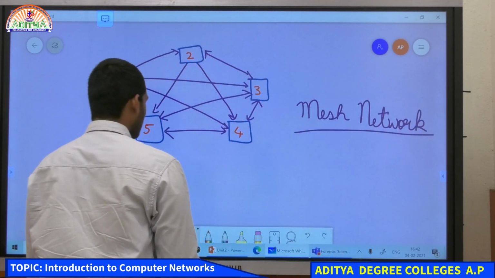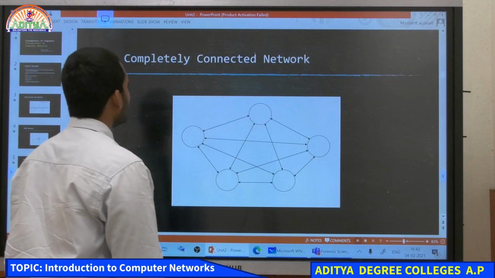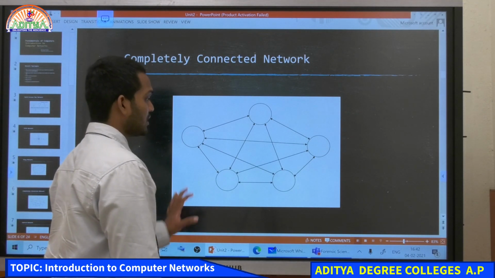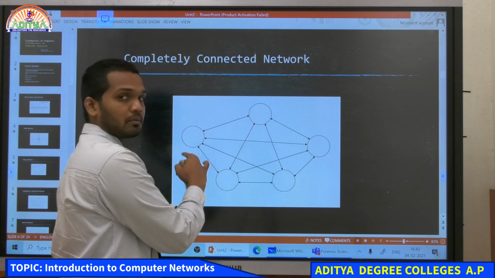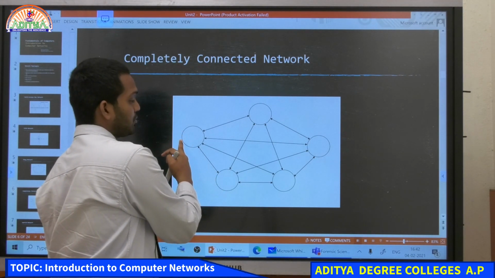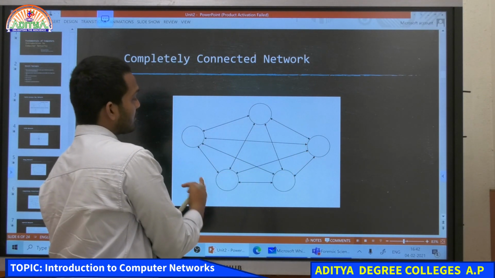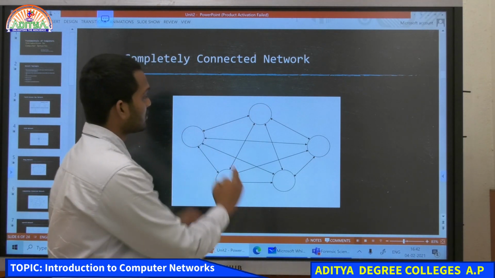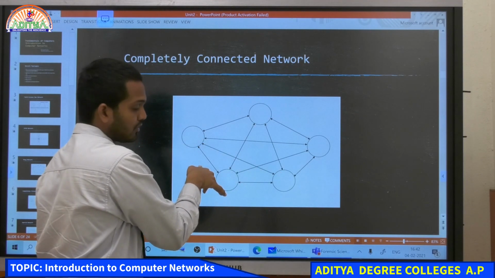This is a mesh network, or you can call it a completely connected network topology. In this, what is happening? See, now we will be able to understand it easily, where this is computer 1, 2, 3, 4, 5. Computer 1 is connected to 2 as well as 3, 4, 5, all of them.